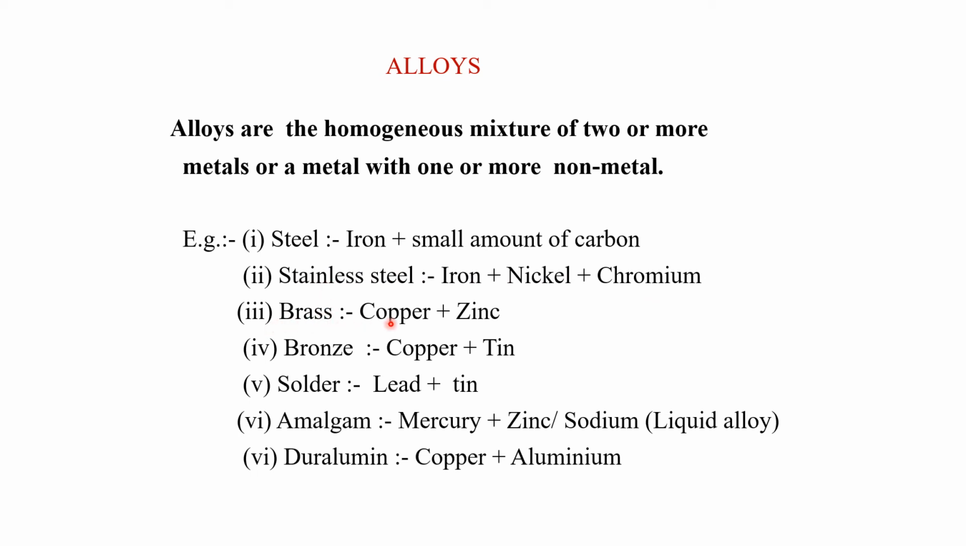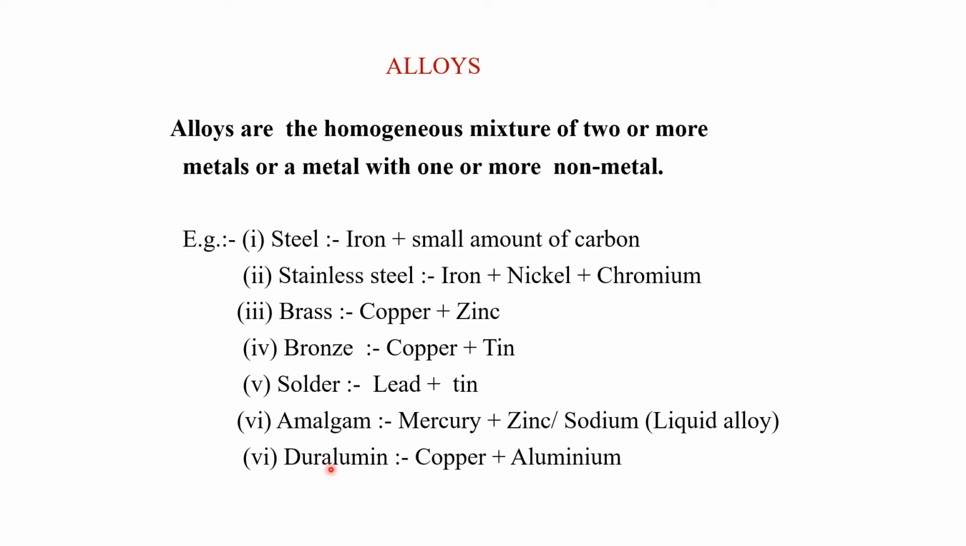Now next is brass. Brass is an alloy of copper and zinc, bronze is copper and tin, solder is lead and tin, and then amalgam. Okay, it's a very unique kind of alloy. Here the mercury is mixed with either zinc or sodium. Among all these alloys, this is the only liquid alloy. All the others are solid alloys, but here the substance is in liquid form. Why? Because mercury is a liquid, so zinc or sodium also change into a liquid form.